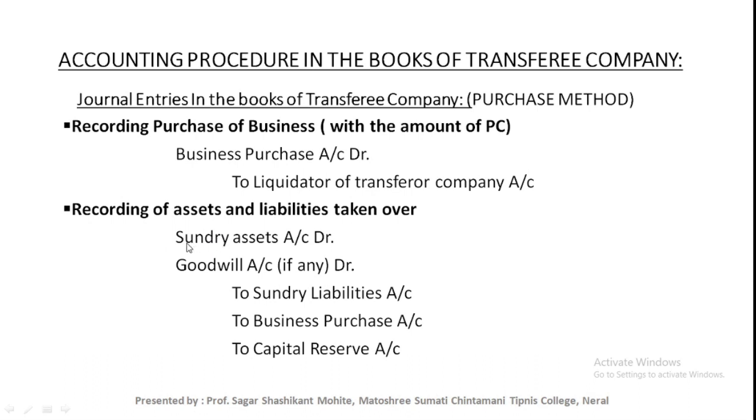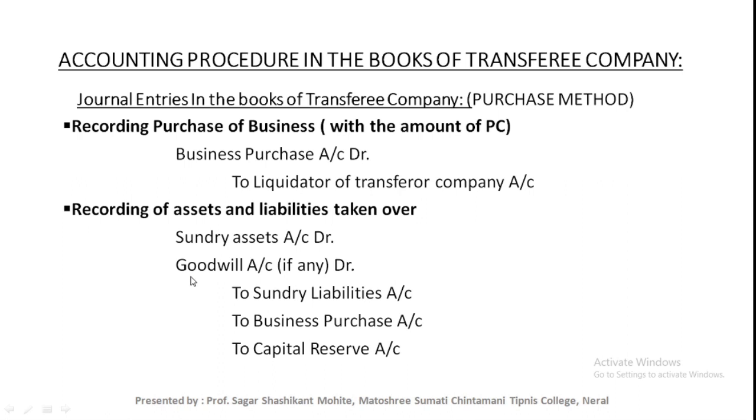Next journal entry, recording of assets and liabilities taken over. The journal entry will be sundry assets account debit, to sundry liabilities account, to business purchase account. In this journal entry there will be a balancing amount if we have calculated purchase consideration by any method other than the net asset method.